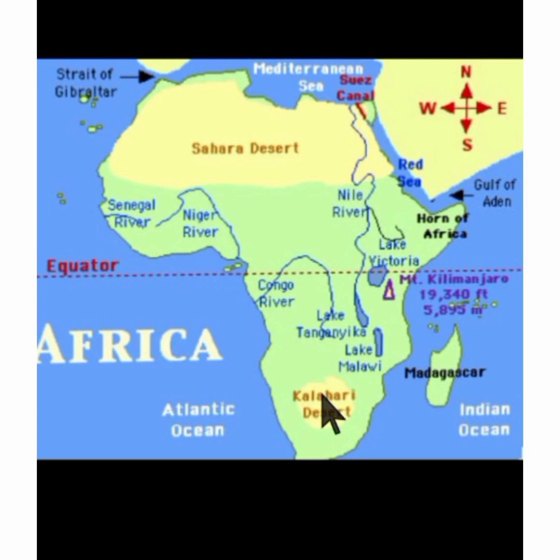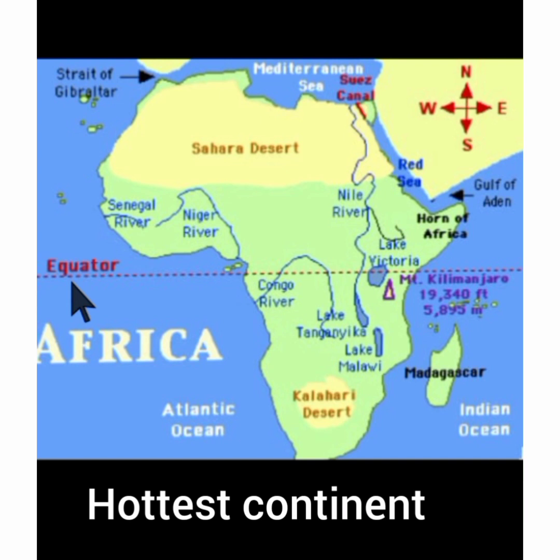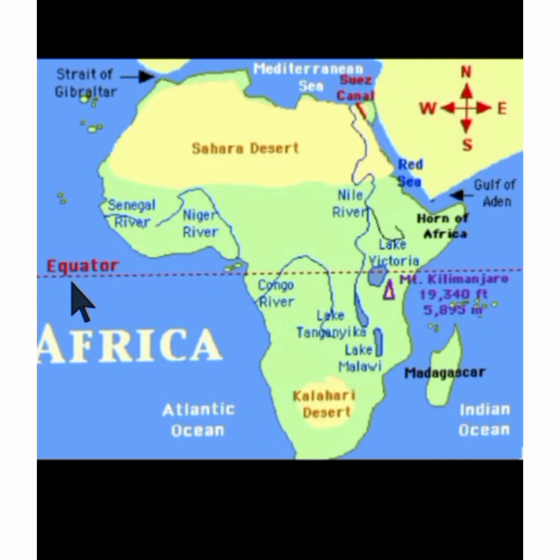Next continent that we have is continent of Africa. Africa is the second largest continent in the world, both in terms of population and area. Africa is surrounded by the Atlantic Ocean, Indian Ocean, and Mediterranean Sea. Here we can see the Suez Canal over here. Africa is the hottest continent in the world as the line of equator passes through its center.